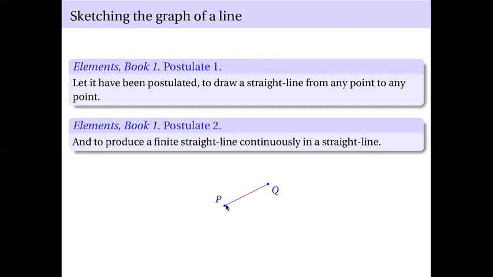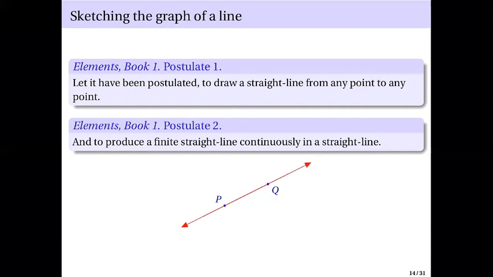So you can produce a longer straight line, and eventually you will have this line, which extends from, say, negative infinity to positive infinity.